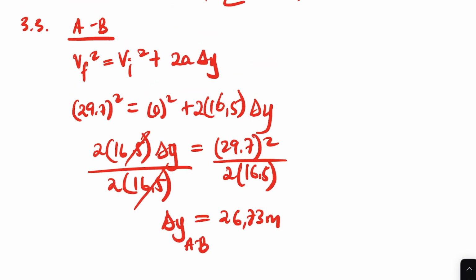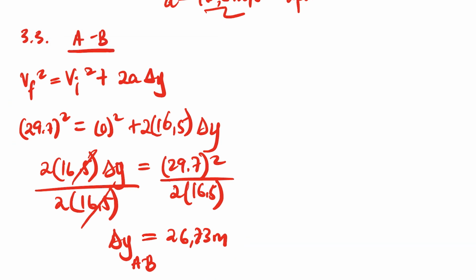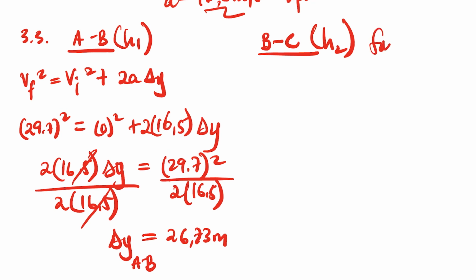So now let's do B to C. This is H1, guys. And then let's do B to C, which is the H2. Right? So what are we going to do? Remember, this is a free fall now. The one we just calculated is not free fall. So we use the same formula.